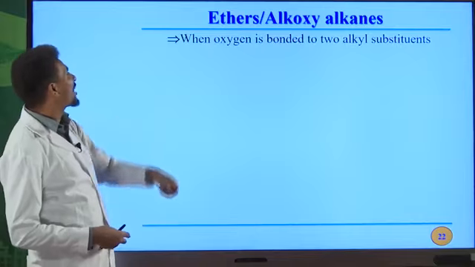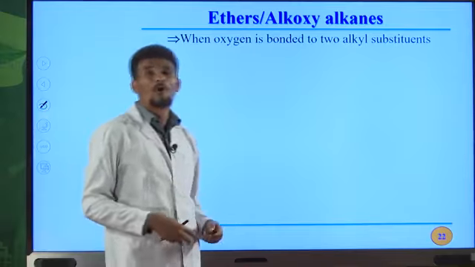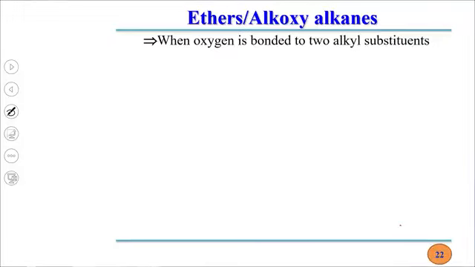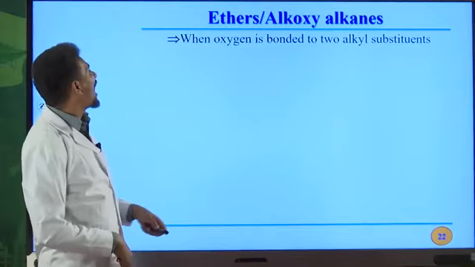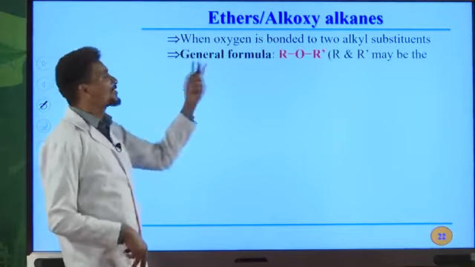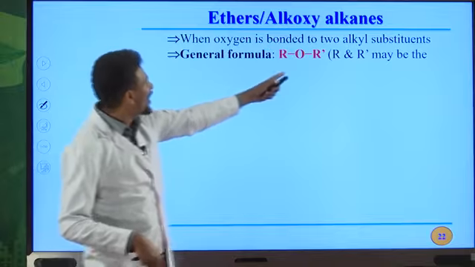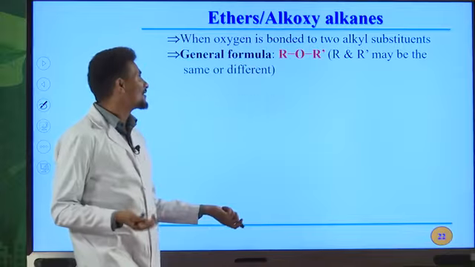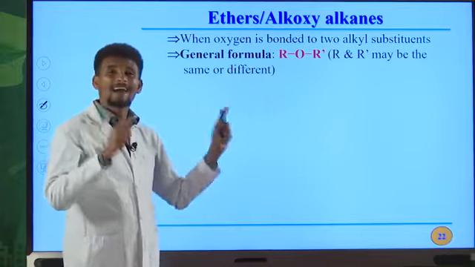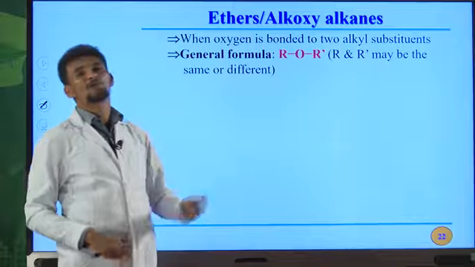They are also named as alkoxy alkanes. Oxygen is bonded to 2 alkyl substituents. In this case, we can call them ethers or alkoxy alkanes. The general formula for ethers is ROR prime. R and R prime may be the same or they may be different. But in this case, R and R prime can never be hydrogen atoms.